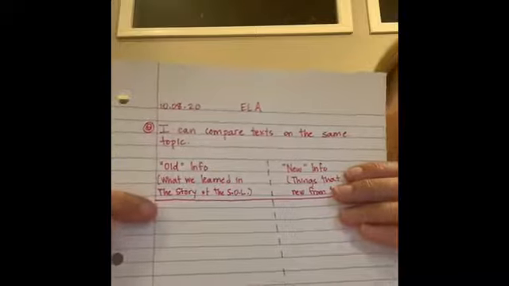For example, if in one of your new books you say, okay, I already know that Frederick Auguste Bartholdi was the sculptor of the Statue of Liberty, you're going to put that in the column that says that's old information to me.